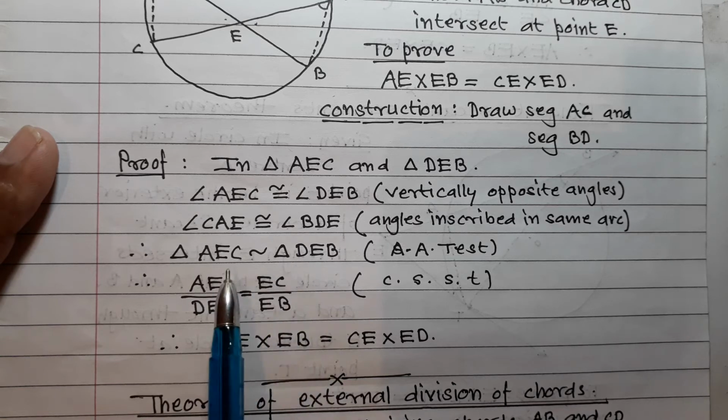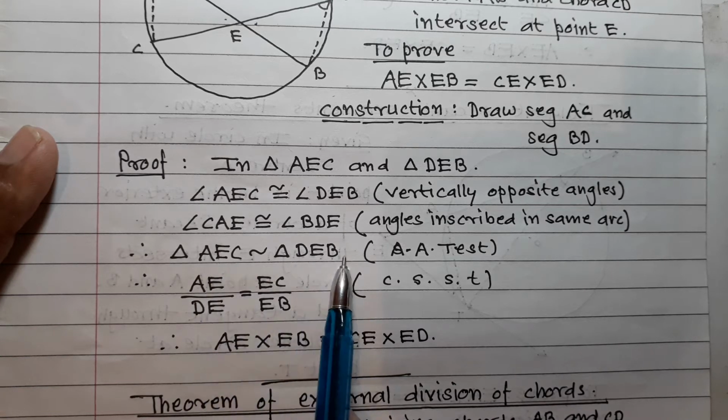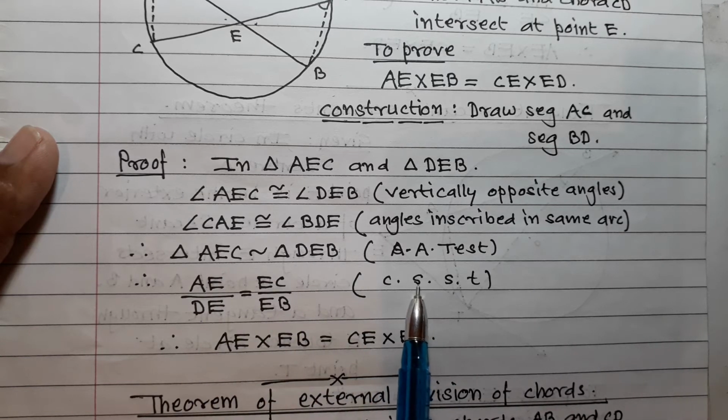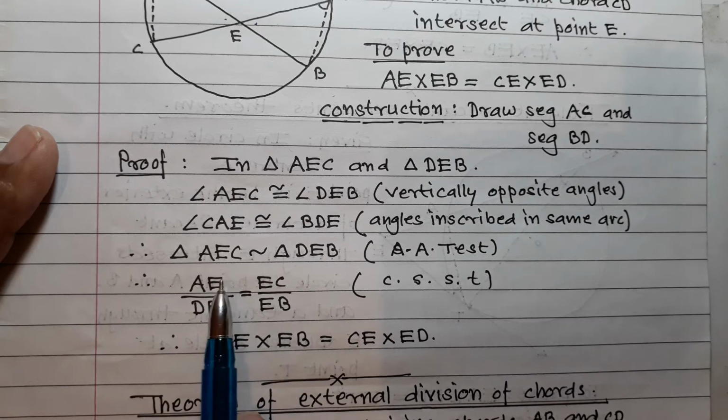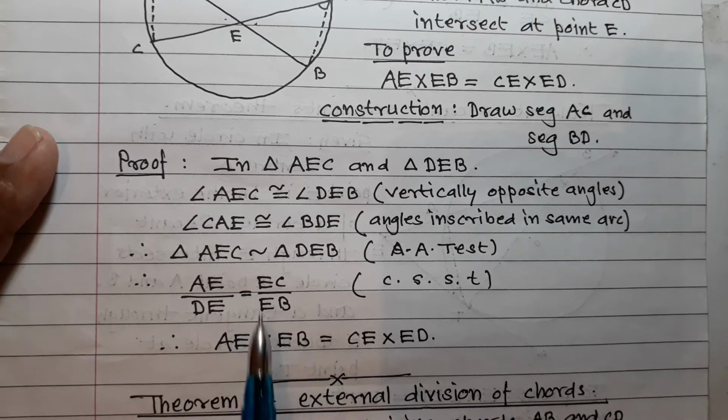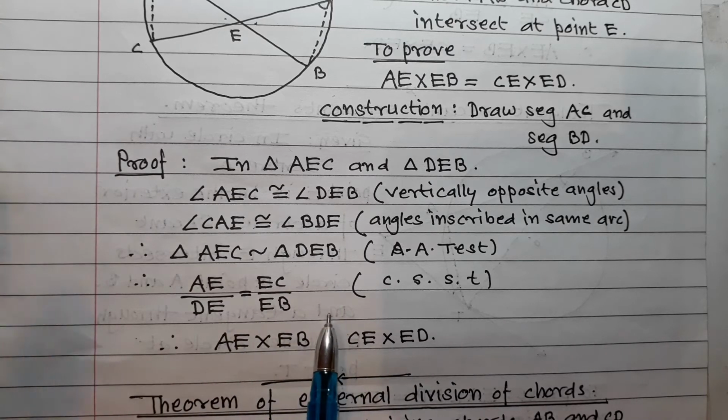Therefore triangle AEC is similar to triangle DEB by the test of similarity, and therefore AE upon DE is equal to EC upon EB, corresponding sides of similar triangles. Then simply transfer this to this side. So therefore AE into EB is equal to CE into ED.